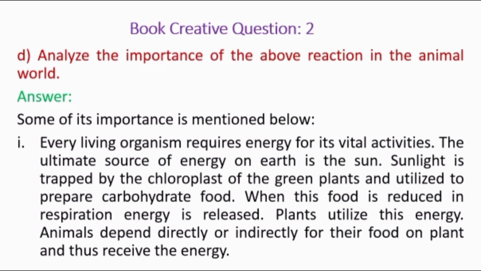Every living organism requires energy for performing its vital activities, which are also known as physiological activities. The ultimate source of energy on Earth is the sun. Sunlight is trapped by the chloroplast of green plants and utilized to prepare carbohydrate food. When this food is reduced in respiration, energy is released. Plants utilize this energy. Animals also, directly or indirectly, depend for their food on plants and thus receive the energy.